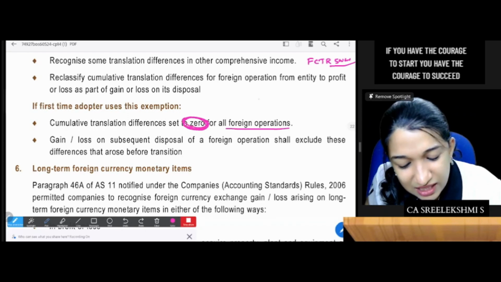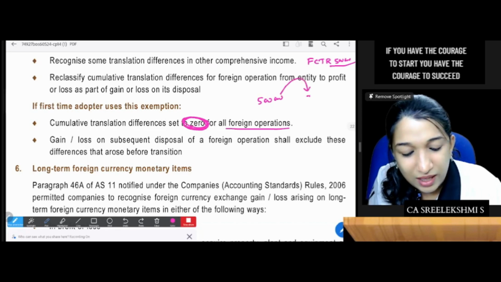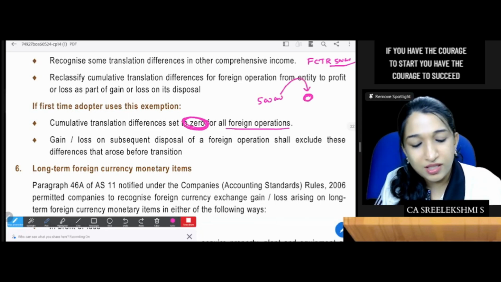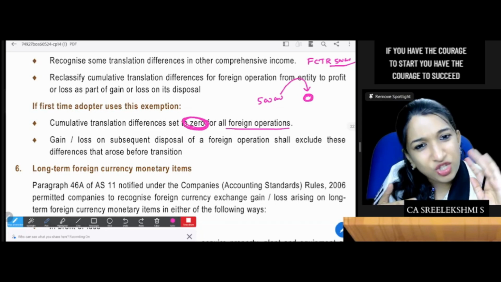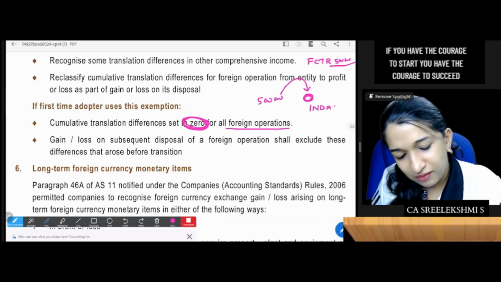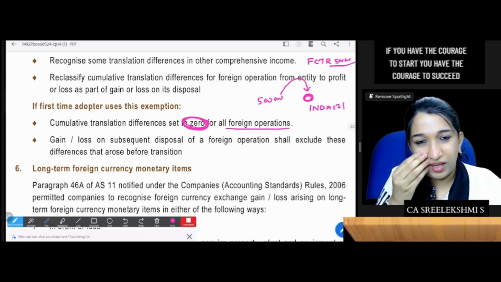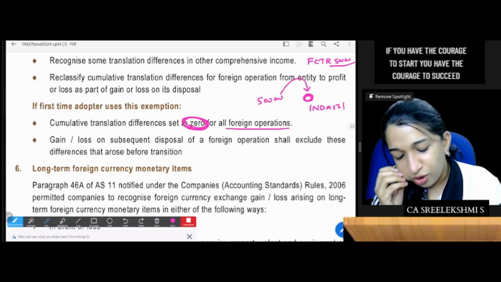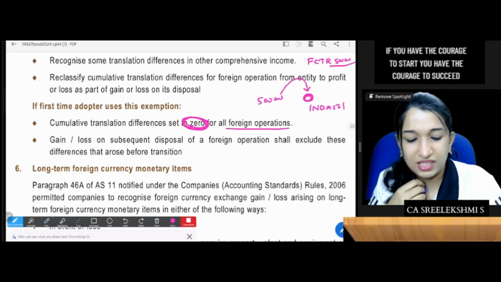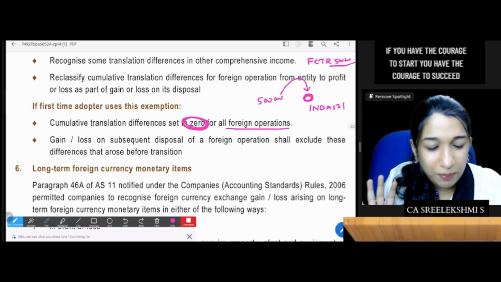So yesterday the FCTR balance was 5 lakhs. In the first Ind AS balance sheet, you can set it to 0 for all foreign operations and start fresh. Then from the date of transition, apply Ind AS 21. So gain or loss on subsequent disposal of a foreign operation, naturally, if the FCTR balance is 0, then reclassification to P&L will not be there.